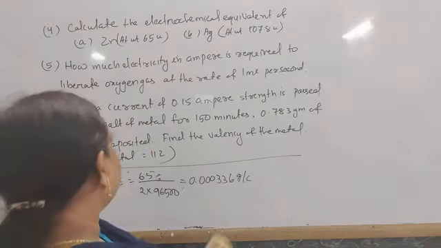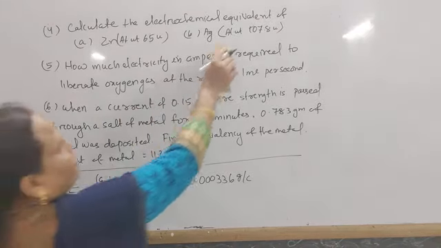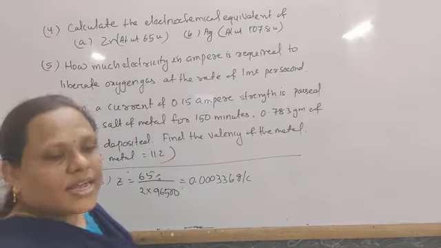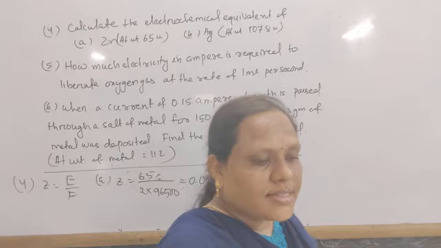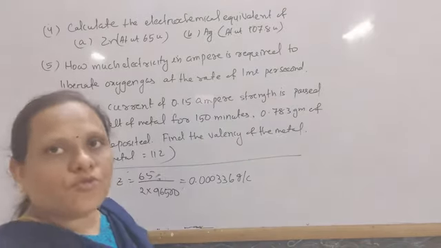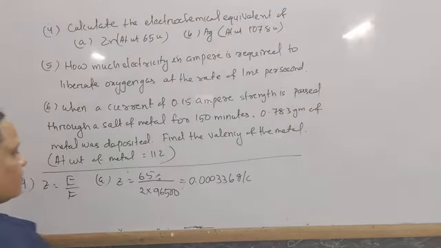Next, for silver, the atomic mass is given and the valency of silver is 1.